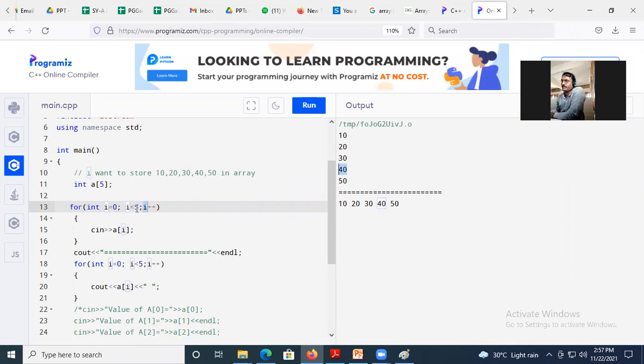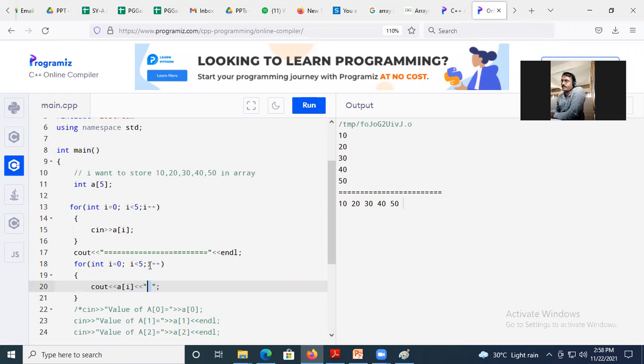Now 5. Is 5 less than 5? The condition is false. So it will not insert the next value. It will go outside and print the next line. And what is there in the next for loop? It is just displaying the values at a of I. That means the first value of I variable is 0. So what is the value of a of 0? That is 10. Here I have given the space. Here within double inverted commas I gave a space. Then it increments the value of I variable with 1.